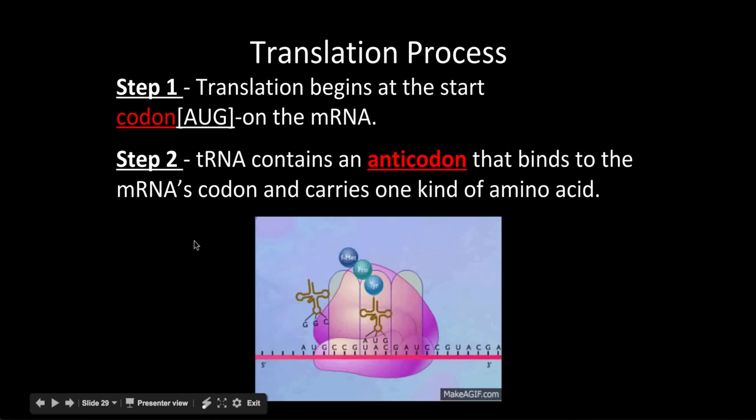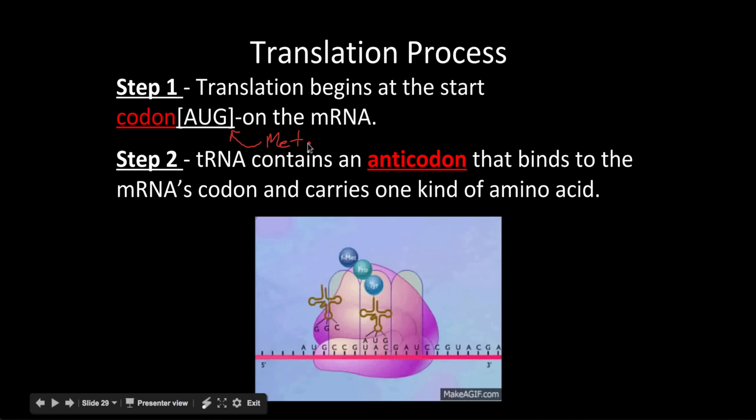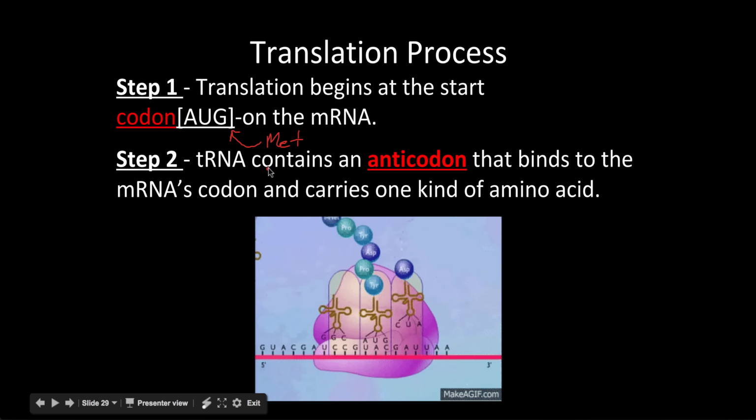With all that codon-anticodon talk, we'll start to see an animation down here that hopefully makes a little more sense. Step 1 of translation begins at the start codon, which is an AUG. We'll abbreviate it as MET. This is an amino acid called methionine. Methionine is the amino acid that proteins start with. That tells the whole process where to begin. Remember, we have this long mRNA strand with a lot of information on it. Where we begin is an AUG, or a start codon.